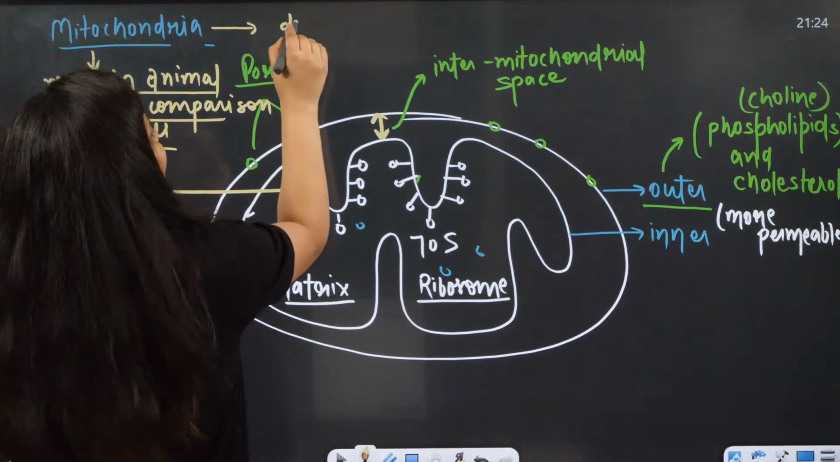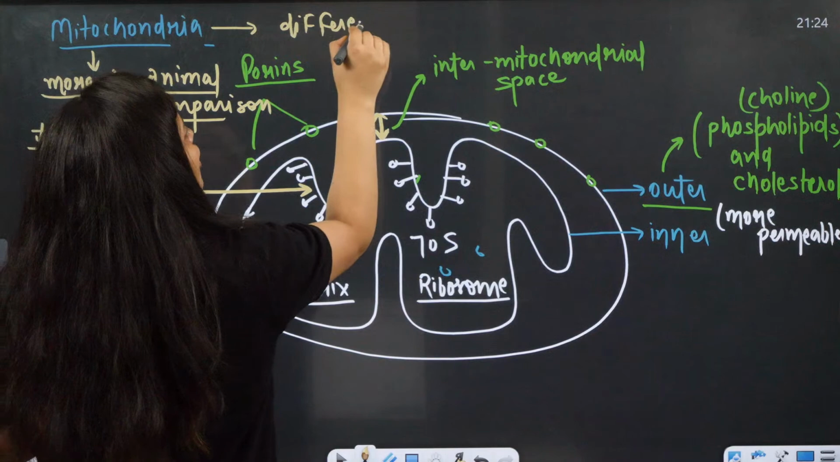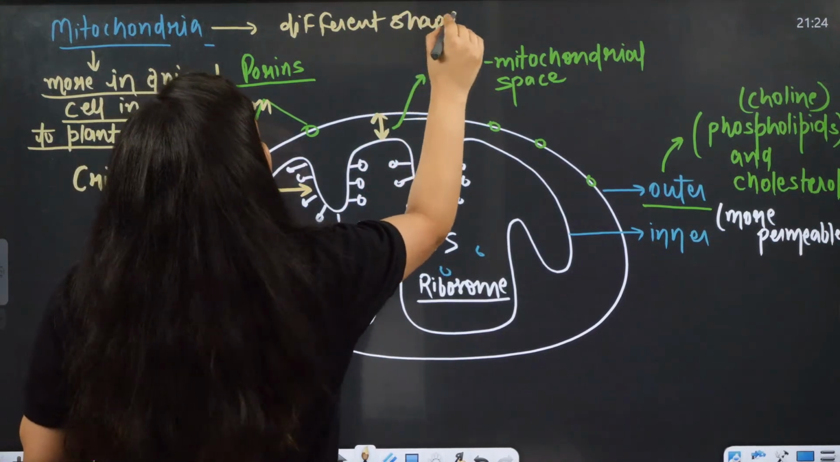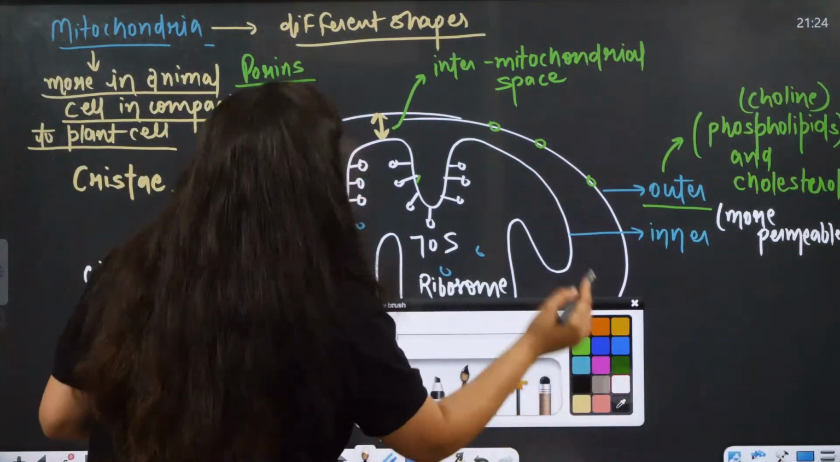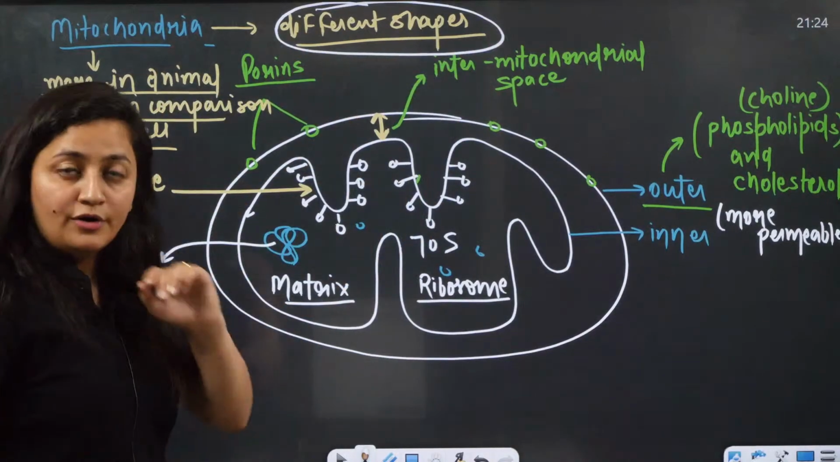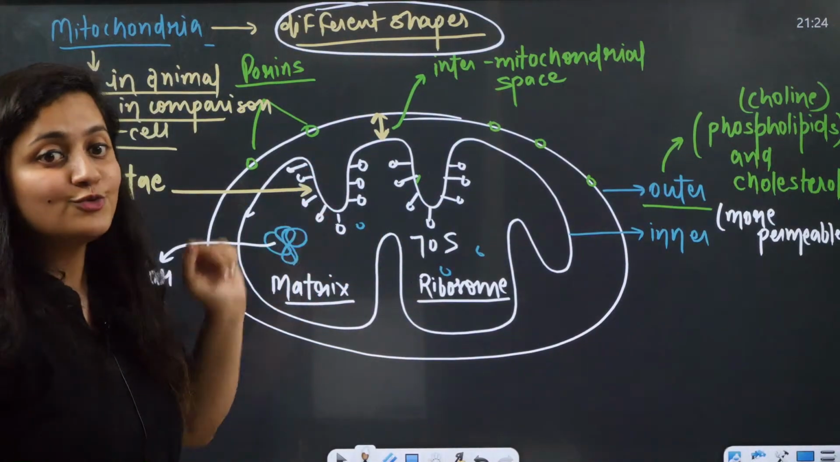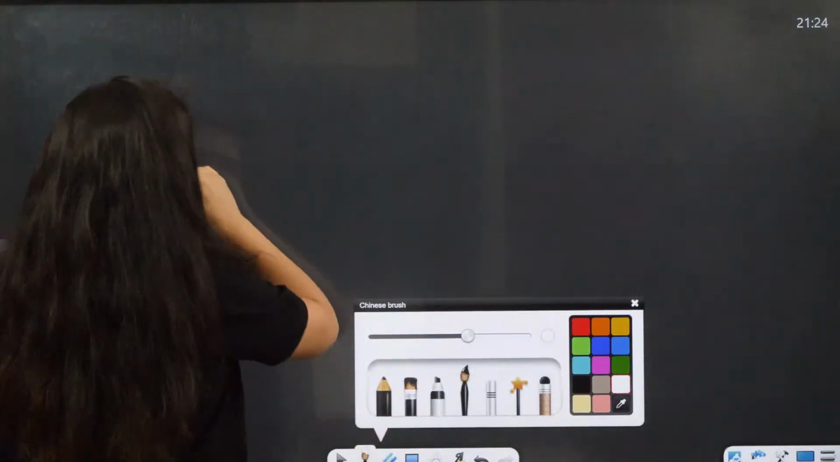And mitochondria also have different shapes, and this is your homework. You are going to mention it in the comment section. You need to mention the different shapes of mitochondria. Now let's talk about its inner membrane.